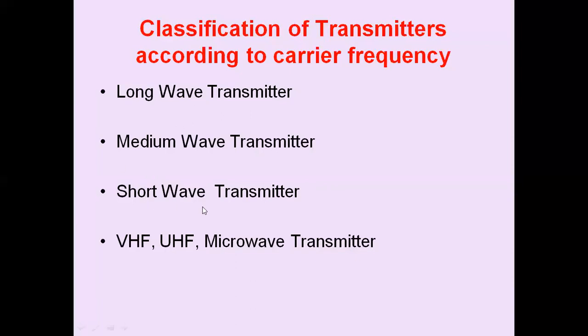And the next category is the shortwave transmitter. These transmitters operate on frequencies in the range from 3 to 30 megahertz. In practice, frequencies beyond 24 megahertz are not used. In the ionosphere, propagation of electromagnetic waves takes place at short waves. The attenuation of radio waves traveling from the transmitting antenna to the distant receiving antenna through the ionosphere is small, hence the carrier power required to be radiated from the transmitting antenna is small.